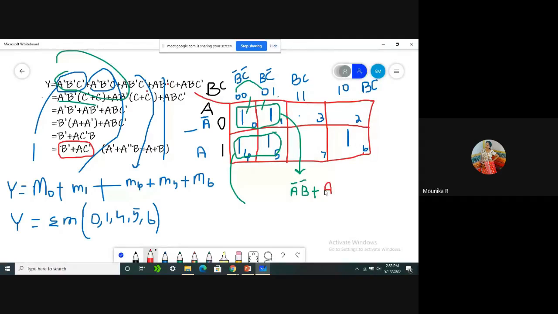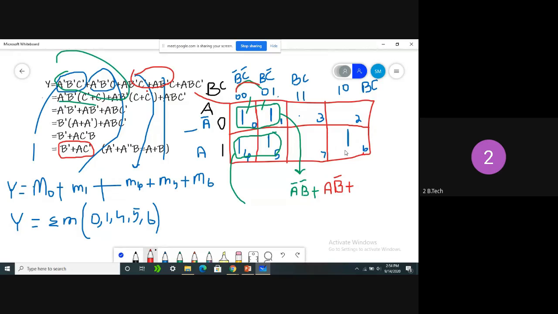Clear? Now tell me what is the B value? 0. The B value in the first cell is 0, and the second cell is also 0, so B is not changing, so I am taking it as B bar. What about C? C is changing, just like the third and fourth terms, where A B bar C and A B bar C bar got cancelled, so here also we can't write C. Clear?